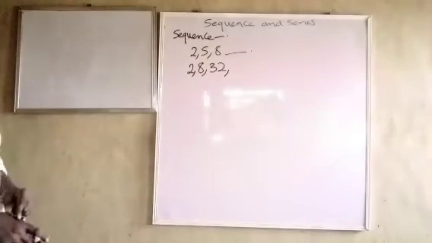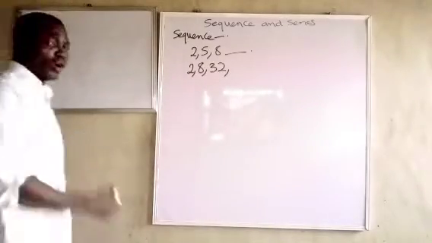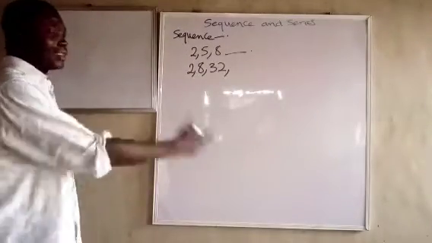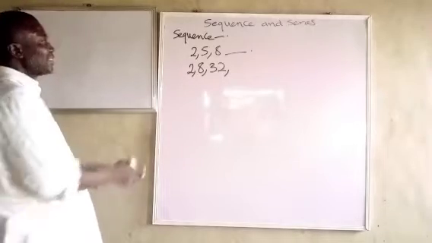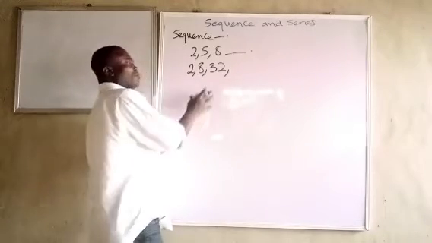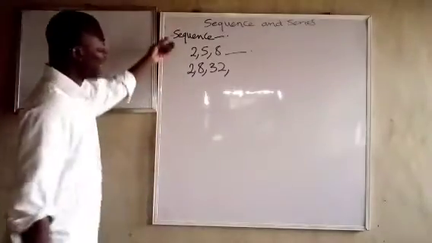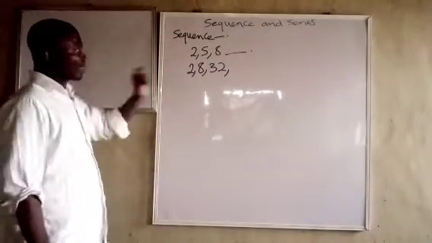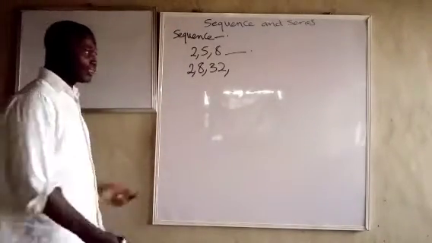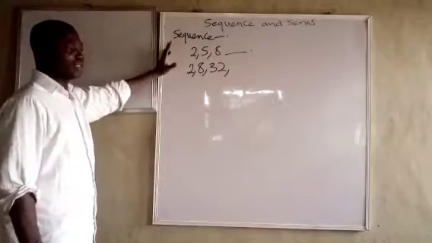What we mean by sequence is the ordered arrangement of numbers under certain rules. That is, these numbers are arranged and guided by specified rules. That's what we mean by sequence. When we are talking about sequence and series, it doesn't end with AP and GP.